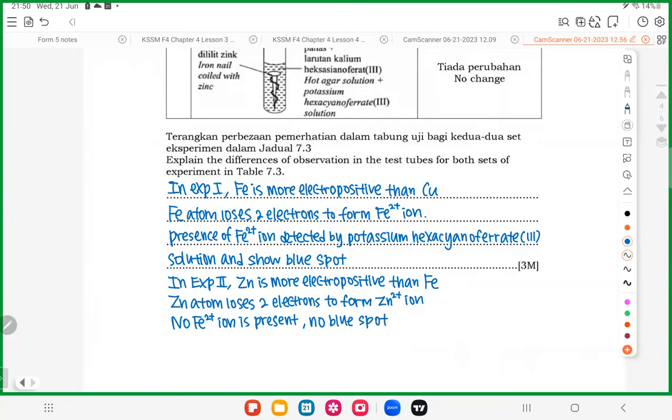Yeah, so very simple. You see blue color means got rusting. Why got rusting? Got Fe2+. Okay, so when you don't see blue color means no rusting. Simple as that. Okay, when you understand this concept, it's not too hard actually.